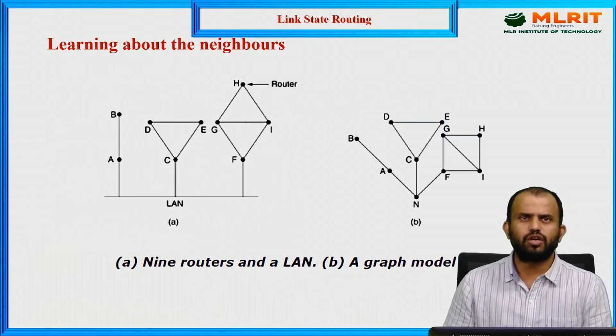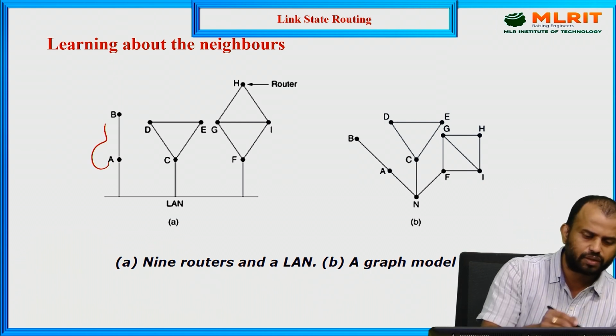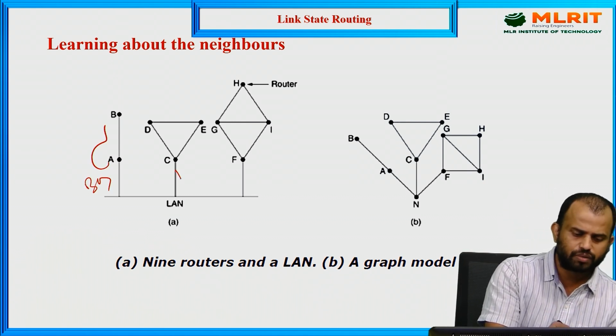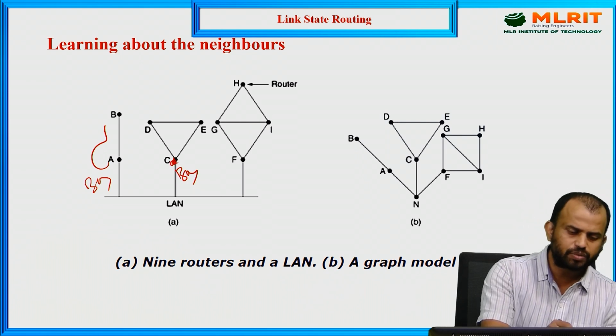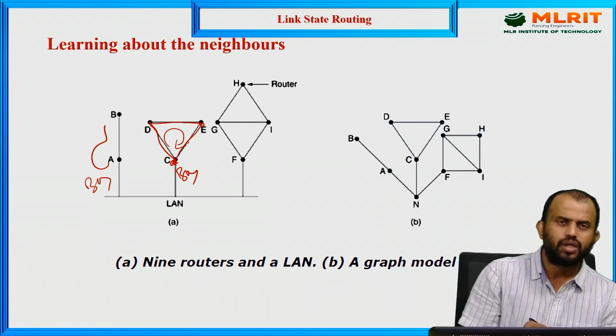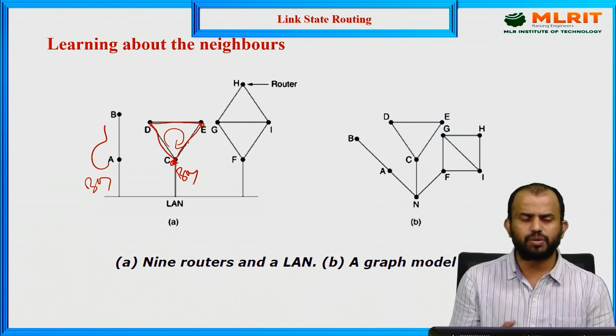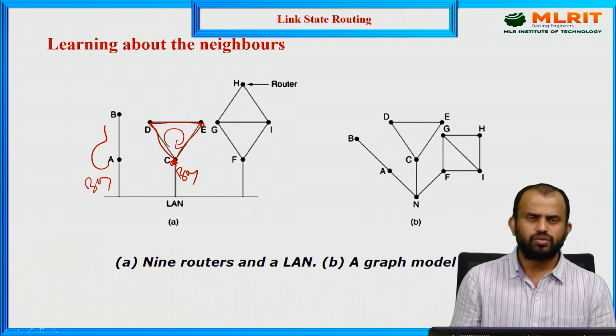While discussing learning about the neighbors, for example, information is transferred from A to B. This is a simple bus network, a bus kind of topology. Here information is transmitted from C to D or D to E, so this kind of loop structure is there. We need to know the information about each and every router present in the network architecture. So these 9 routers and LAN connections are there.